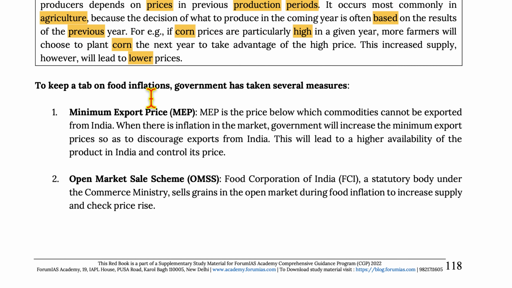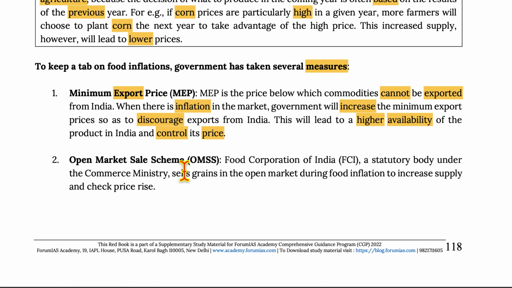To keep a tab on food inflation, government has taken several measures, that is minimum export price. Now MEP is the price below which commodities cannot be exported from India. When there is inflation in the market, government will increase the minimum export price so as to discourage exports from India. This will lead to a higher availability of product in India and control its prices.